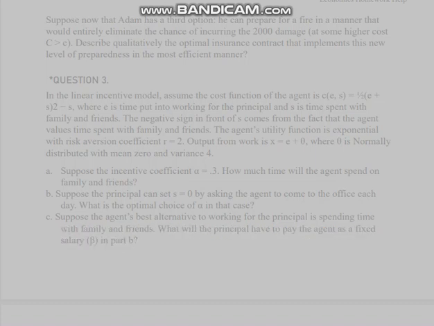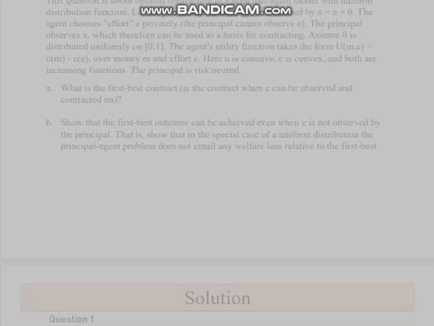Question 4. This question is about optimal contracting in a principal-agent model with uniform distribution function. Let the production technology be described by X equals E plus theta. The agent chooses effort E privately, the principal cannot observe E. The principal observes X, which therefore can be used as a basis for contracting. Assume theta is distributed uniformly on [0, 1].